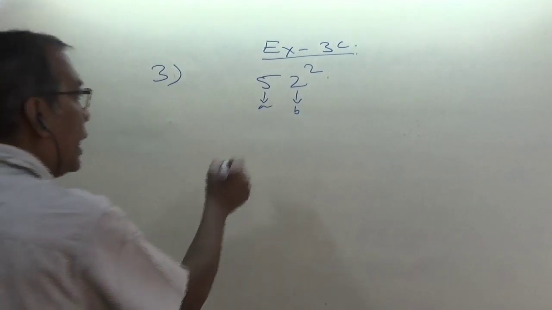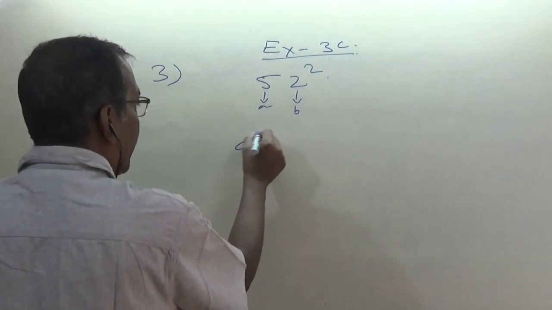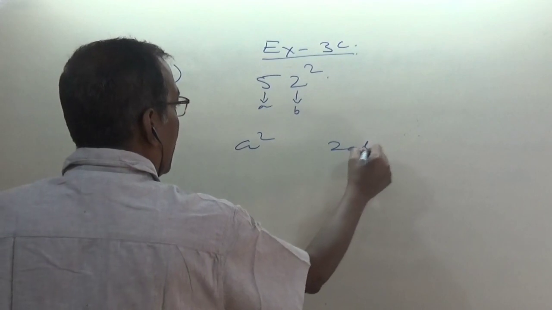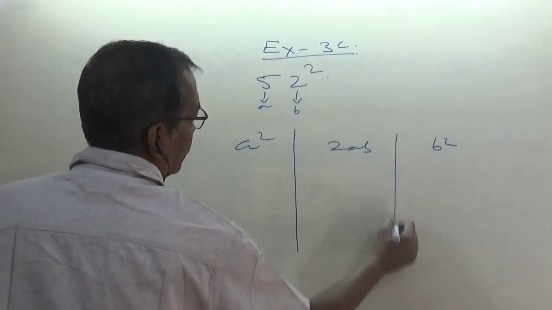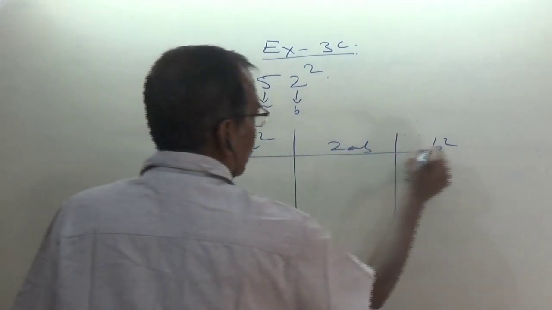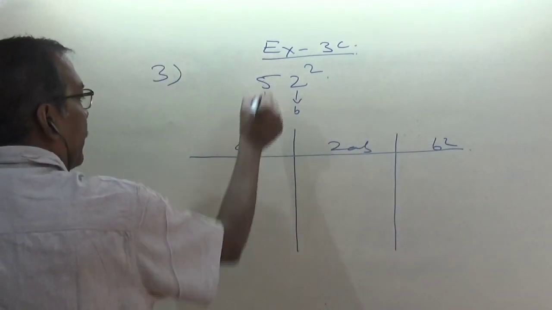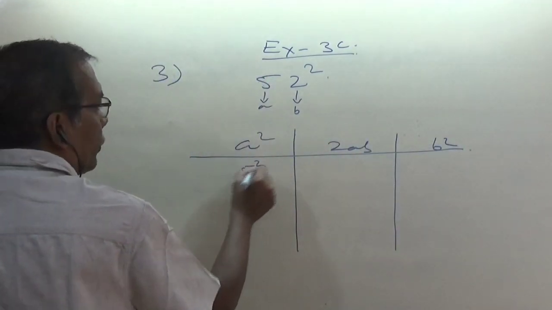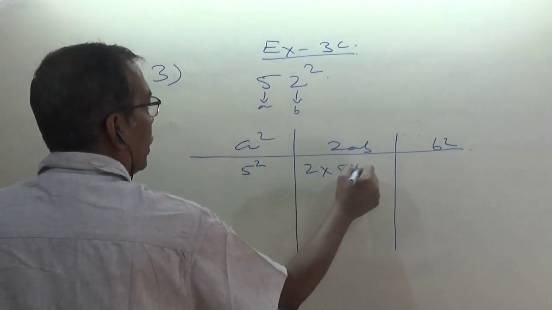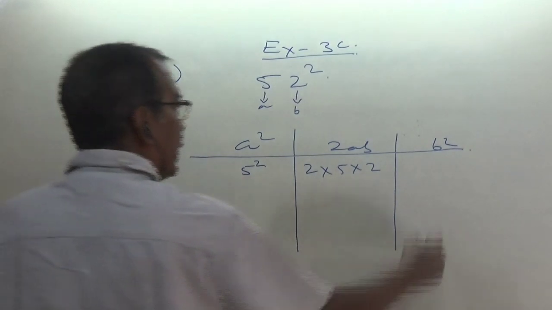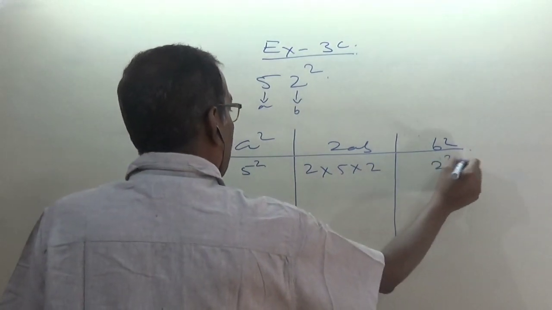Now a plus b whole square is a square, 2ab, and b square. Now a means 5, so write here 5 square. Then 2ab: 2 into 5 into b, which is 2. And b square is 2 square.